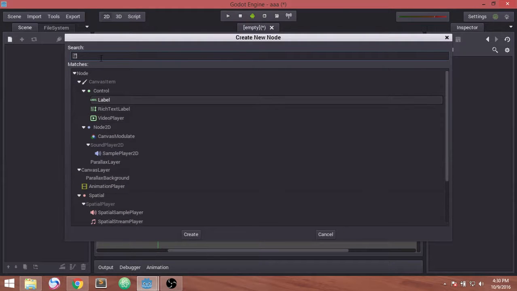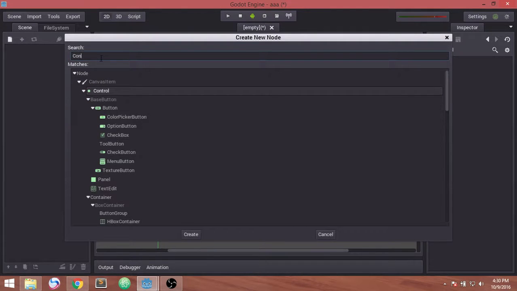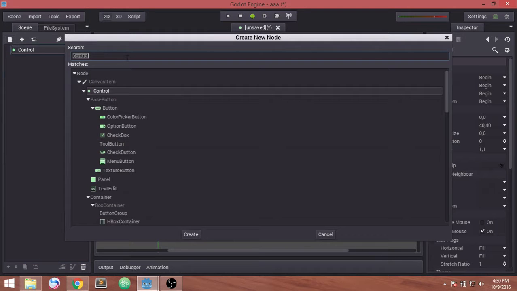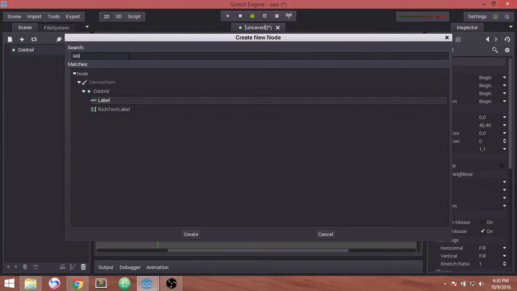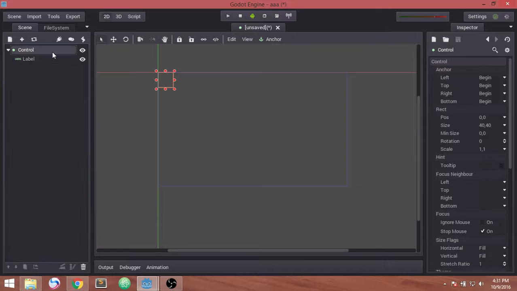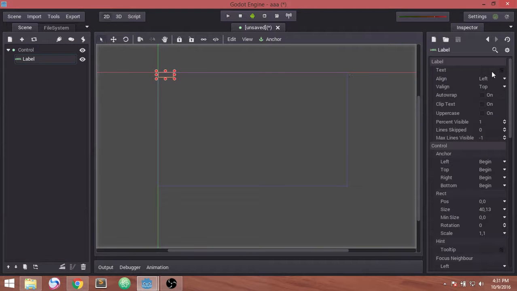Here I can select the root node as a control. Yeah, control is a GUI node, where some GUI work should happen. Now I should select a label for the heading of your game, etc. Something like that. Okay, in this label we can first select the text.